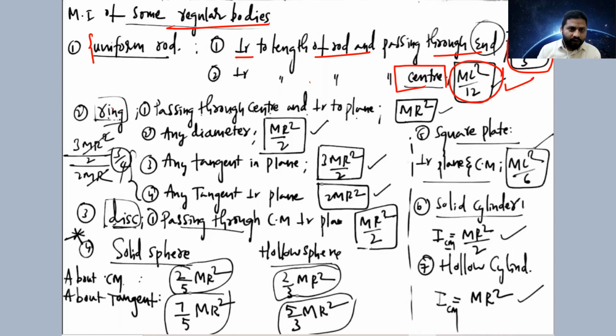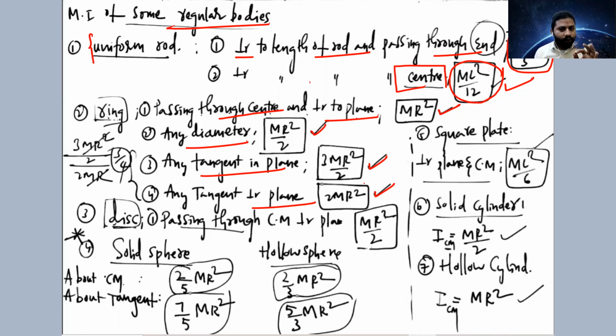Ring. For the ring also, we have derived 4 cases, my dear children. Number 1, passing through the center and perpendicular to the plane, mr square. Through any diameter, mr square by 2. Any tangent in the plane, it's 3 mr square by 2. Any tangent perpendicular to the plane, it's 2 mr square. See?